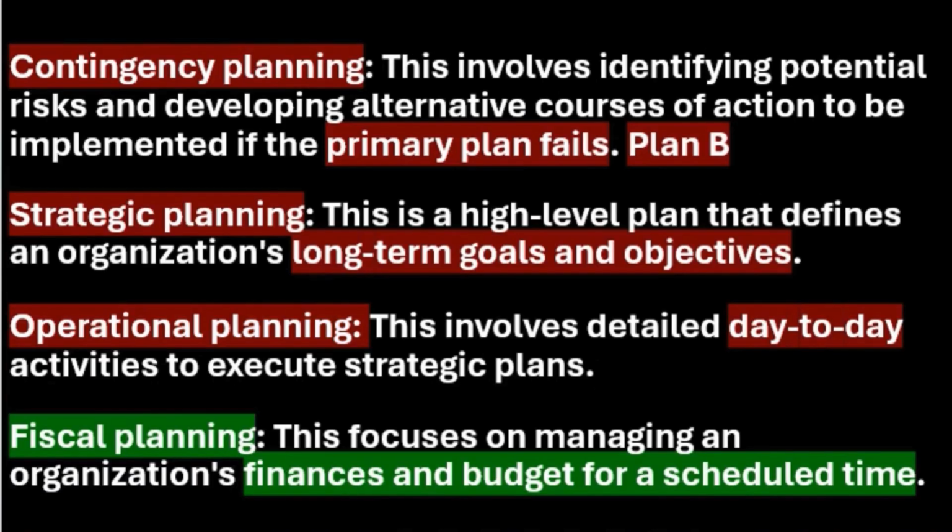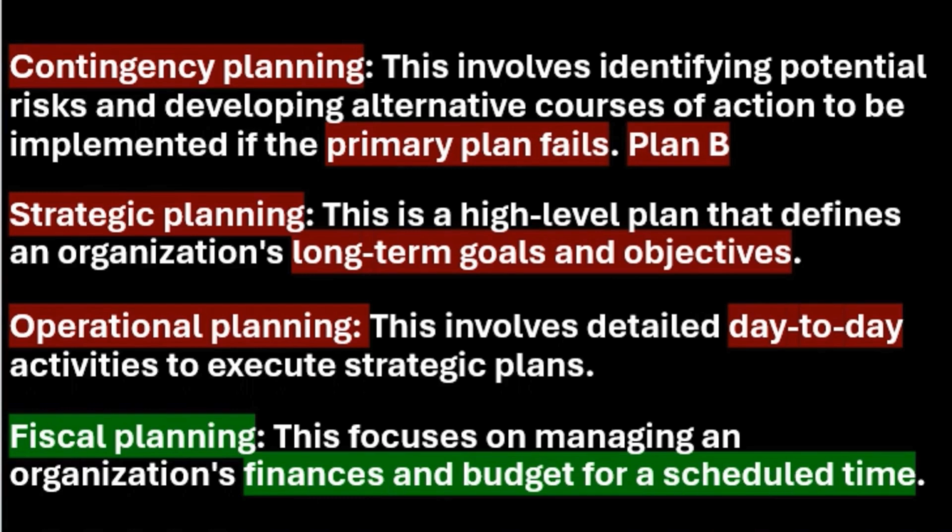Contingency planning involves identifying the potential risks and developing alternative courses of action to be implemented. So this is just like a plan B. We will say if plan A fails, plan B. So if the primary plan fails, then the next plan. This is contingency planning. Strategic planning is a long-term goal and objective. This is a high-level plan that defines our organization's long-term goals and objectives. Operational planning is the day-to-day planning. This involves detailed day-to-day activities to execute strategic plans. And fiscal planning focuses on managing an organization's finance and budget for a scheduled time.